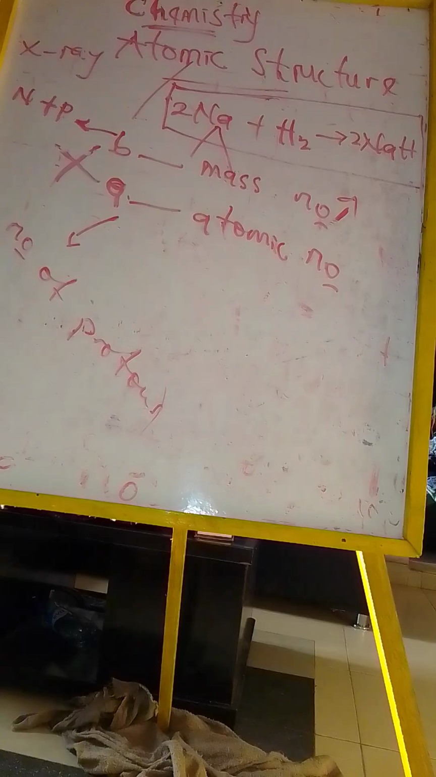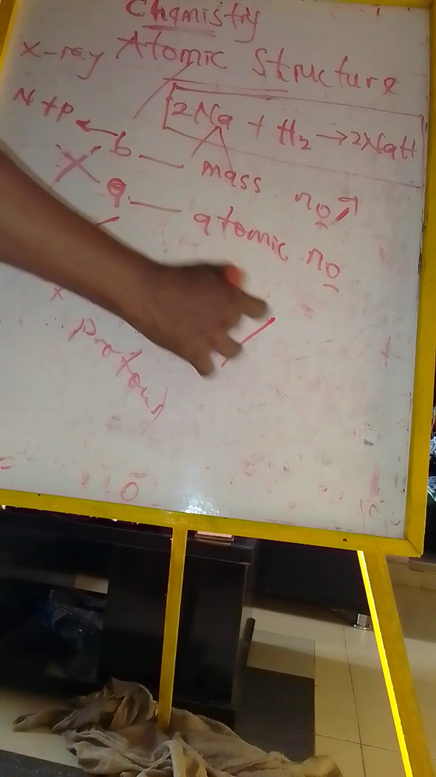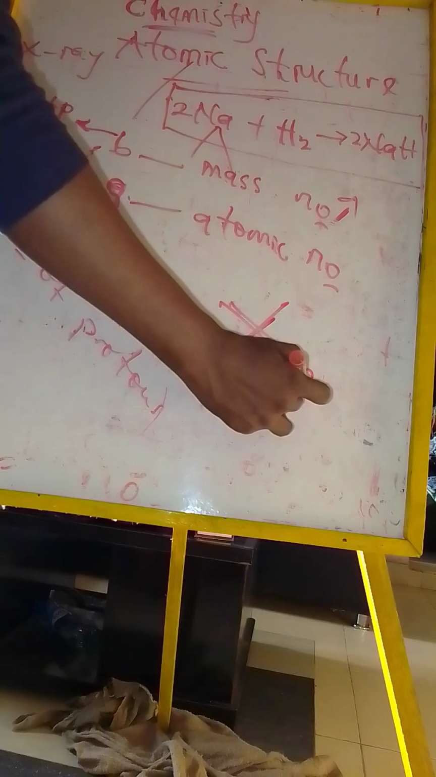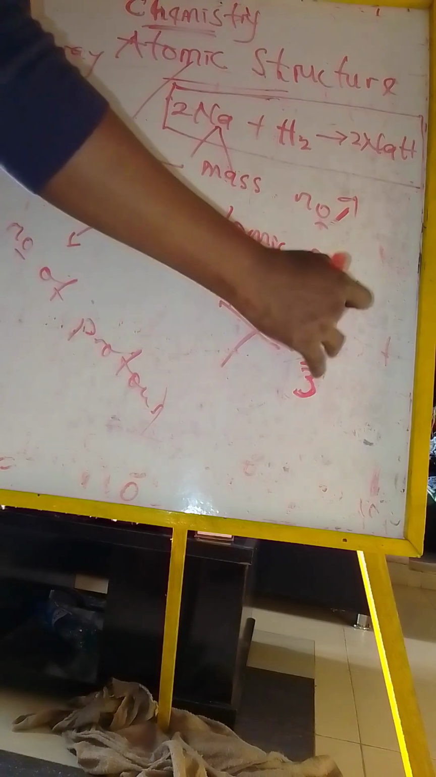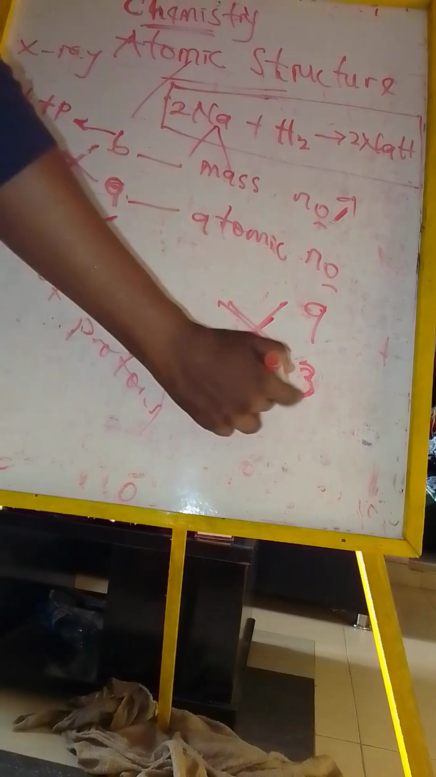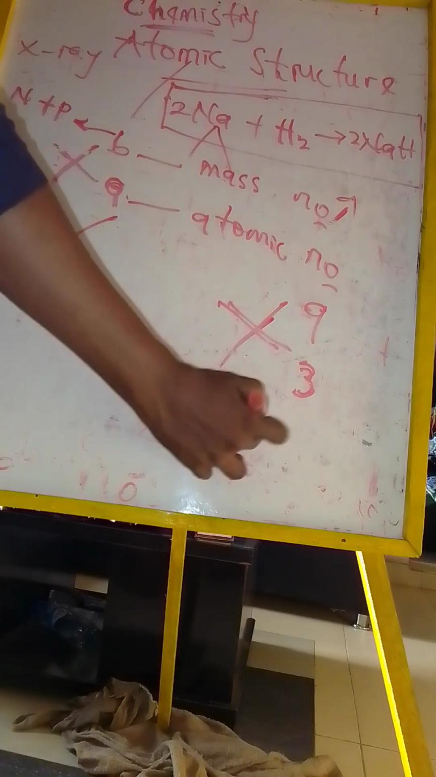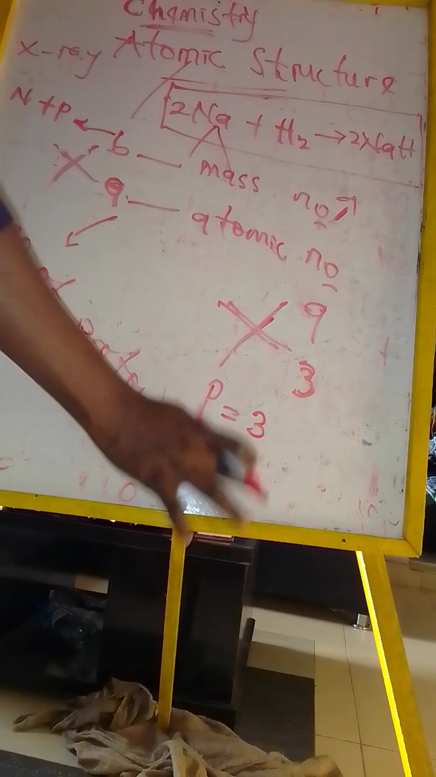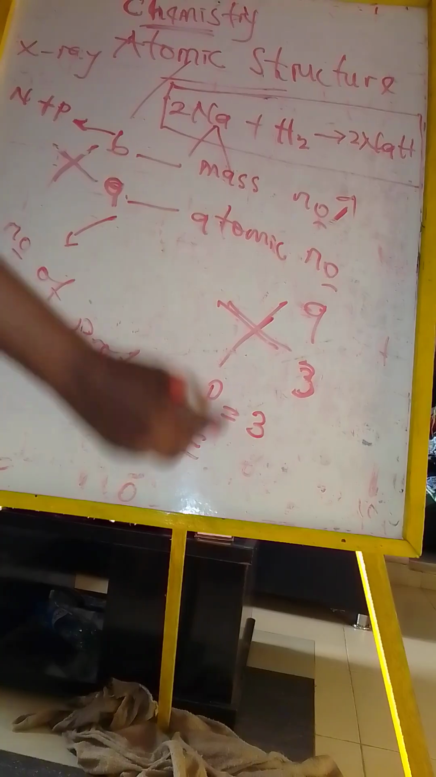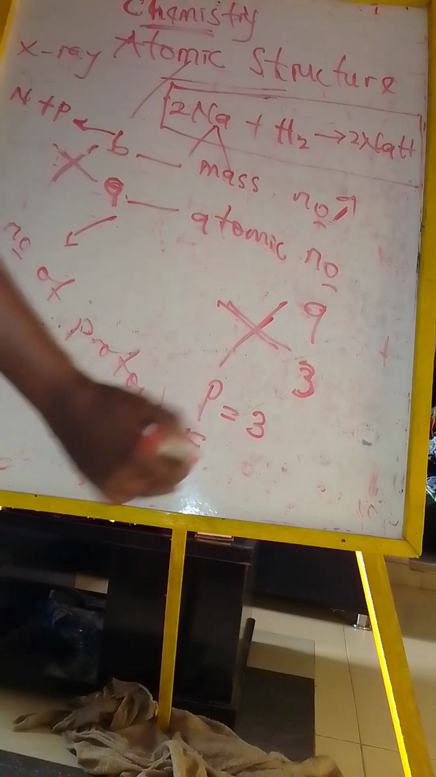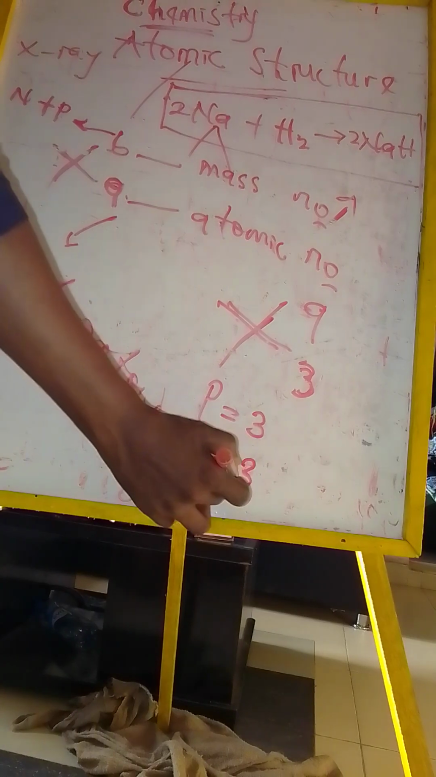Now let's look at an example. Let's say I have this atom X that has an atomic number of 3 and a mass number of 9. How many protons will it have? It will have 3 protons. How many electrons? The number of protons is equal to the number of electrons, so it will have 3 electrons.